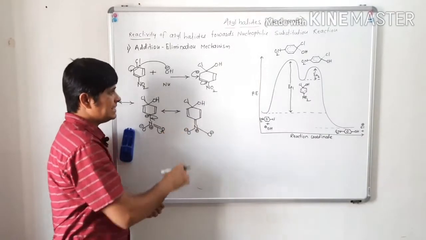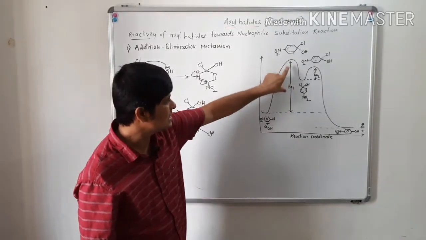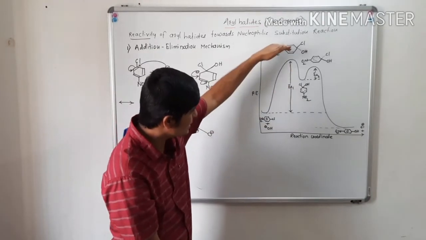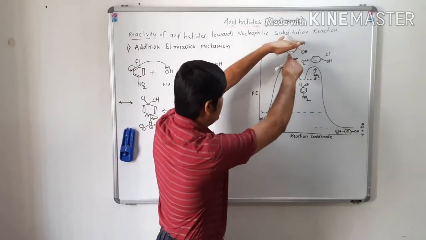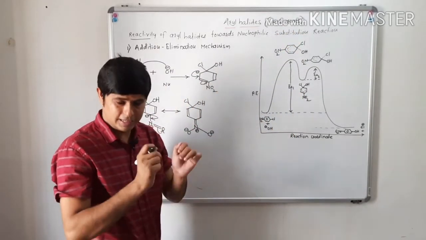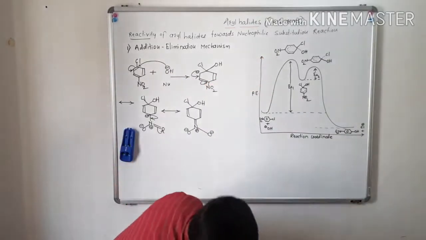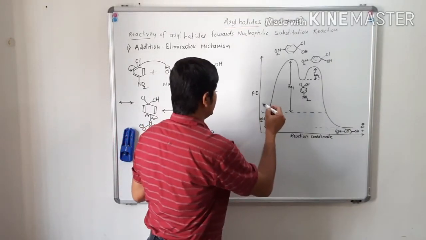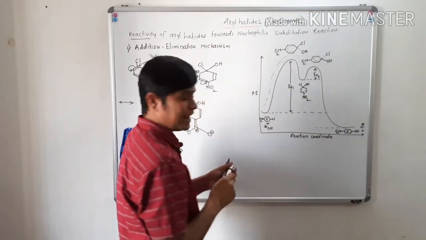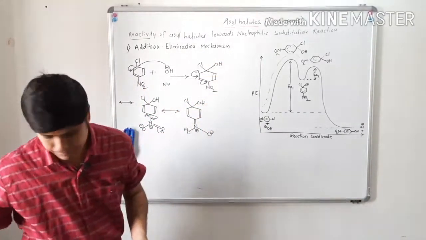Because of that, the energy of activation gets lowered. If the nitro group is not there, then the energy of activation will be this much. But if the nitro group is there, the energy of activation of this first step will get lowered.